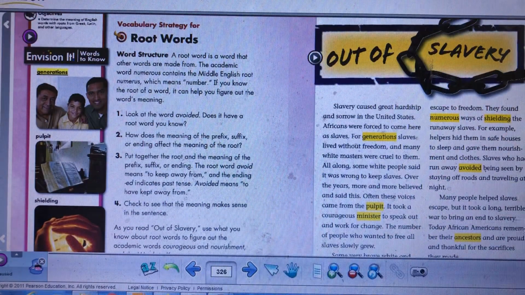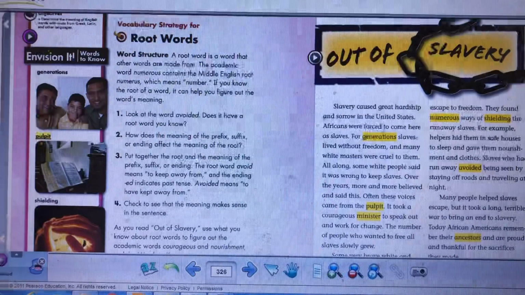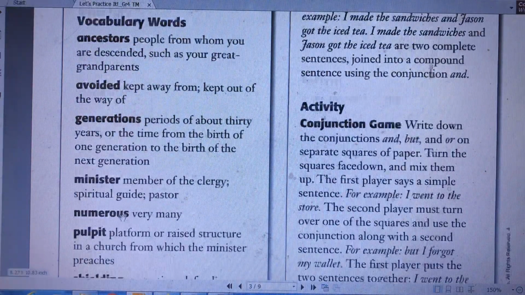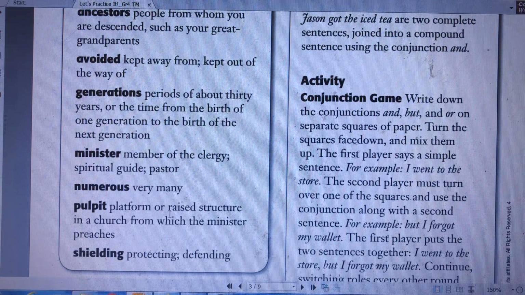So the second word is, listen and repeat. Pulpit. What is pulpit, guys? Pulpit is a platform or raised structure in a church from which the minister preaches.